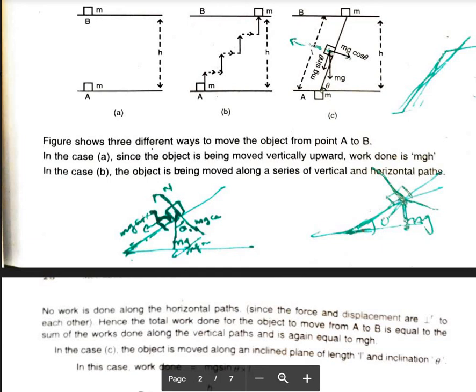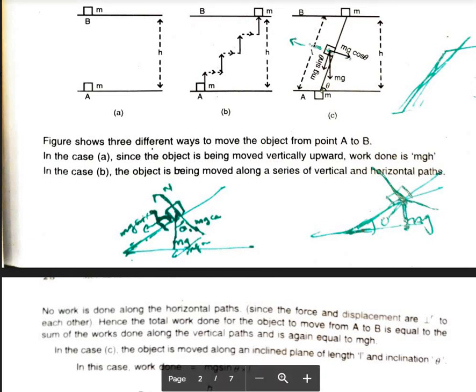The force acting along the inclined plane is nothing but mg sin theta. So the work done will be mg sin theta into this distance. This is the length L, from this to this is the length L. So the work done is nothing but mg sin theta into L. What is sin theta here? Suppose this is a right angle triangle. This is H and this is L. Sin theta is nothing but H by L.